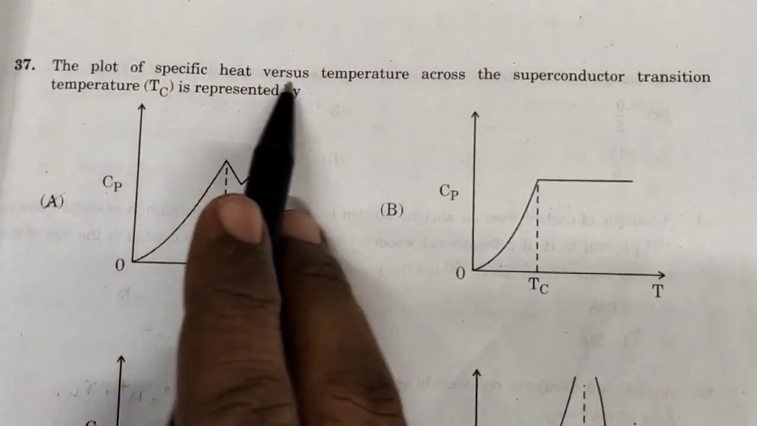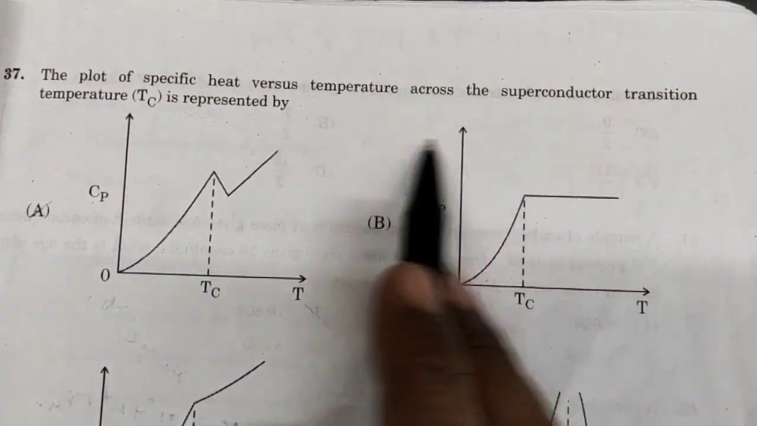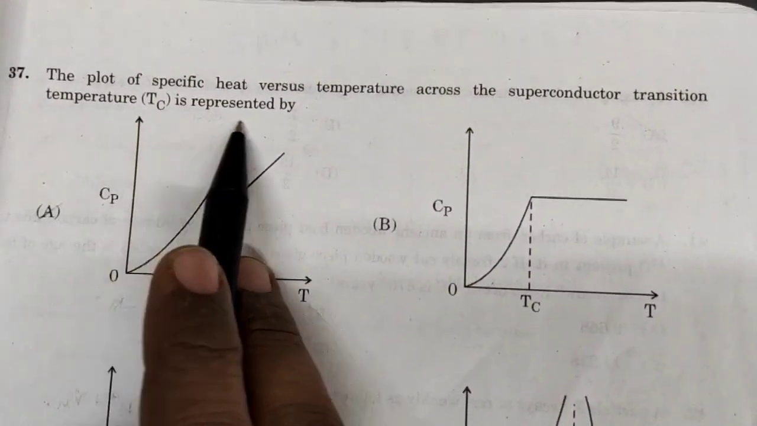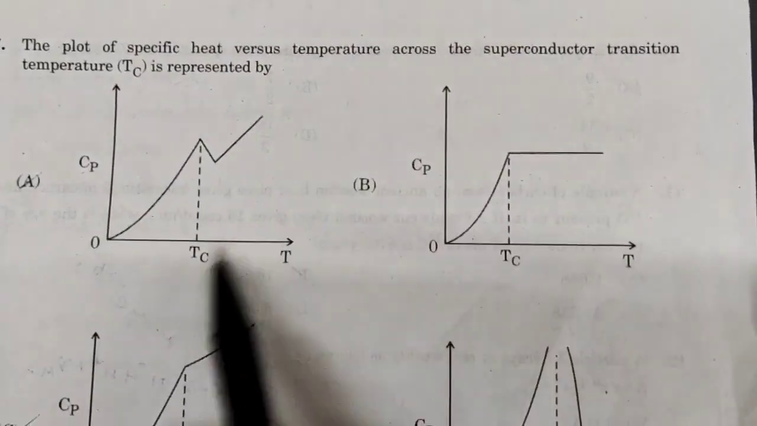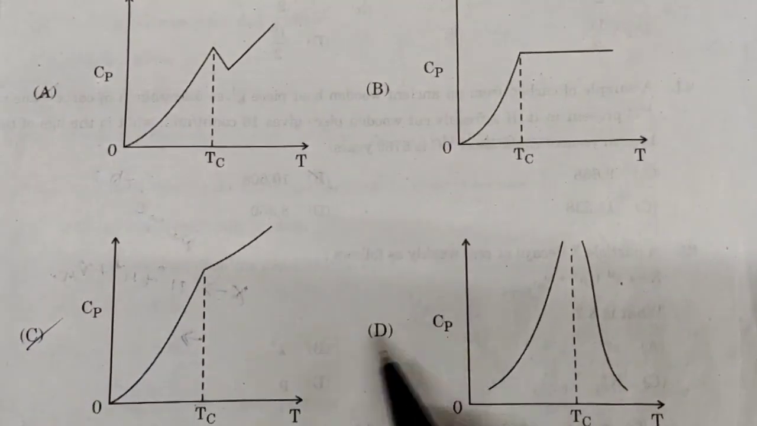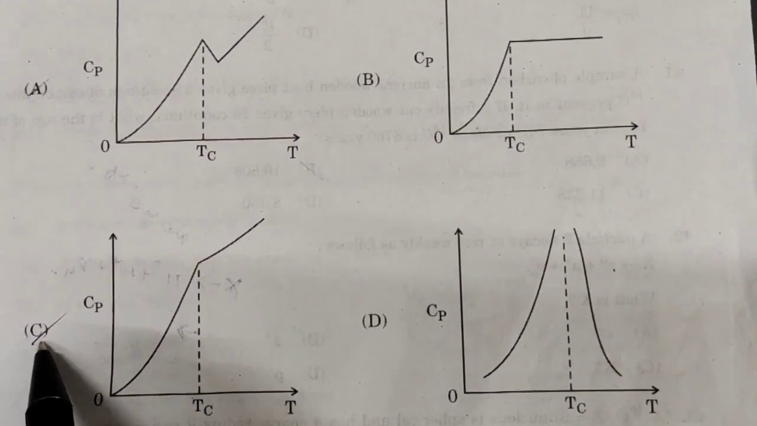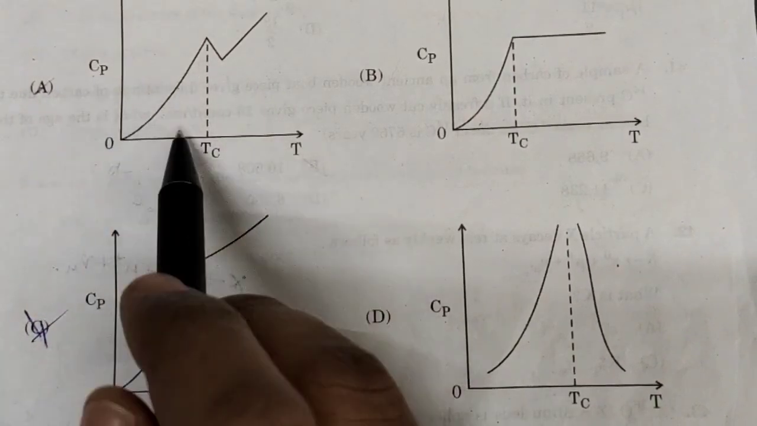Question number 37. The plot of specific heat versus temperature across the superconductor transition temperature Tc is represented as. So in this, the 4 graphs are given. In that, you have to choose the right one. So option A is correct. This one.